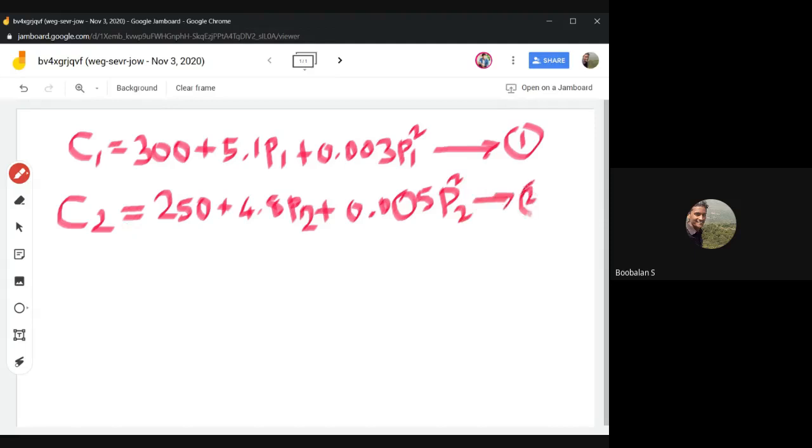So let us consider this example, C1 and C2, and the total demand of this particular load. This thermal station has two generators with their particular cost functions. நீங்க எப்படி கிடைச்சதுன்னு கேட்கலாம். This cost function is calculated with the help of energy conversion.